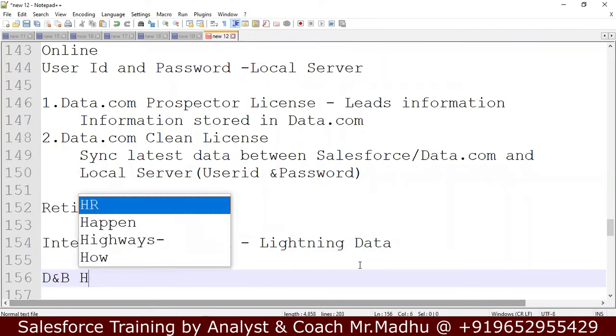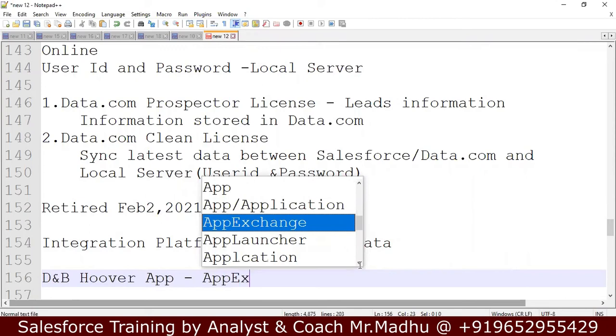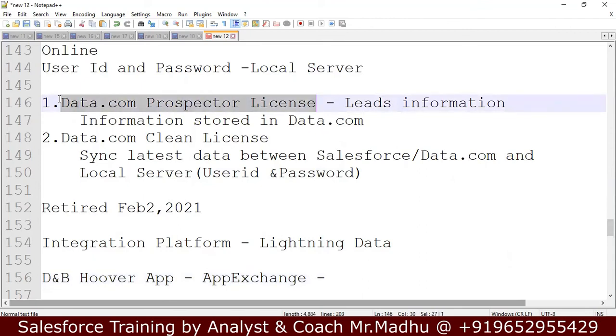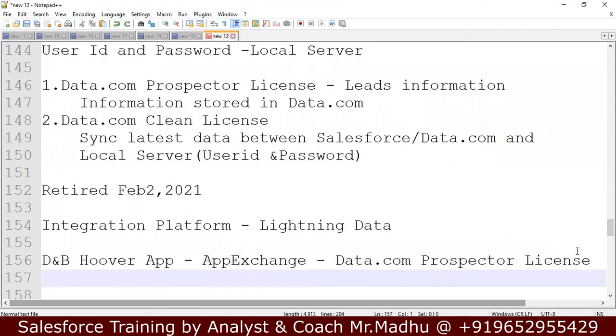This is an app available in AppExchange. In this, data is available, leads information is available. That is the same as the data.com prospector license. There is one more application for the clean license, that is the DNB Optimizer app.